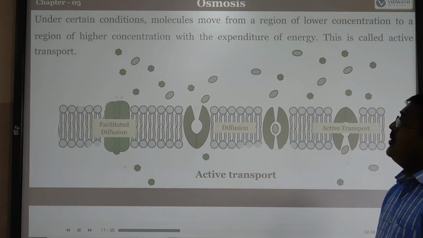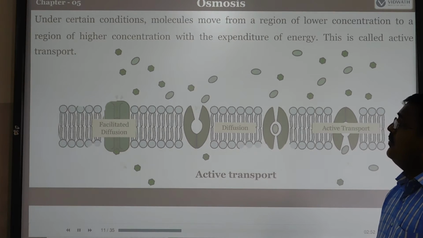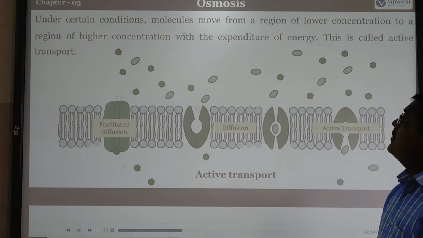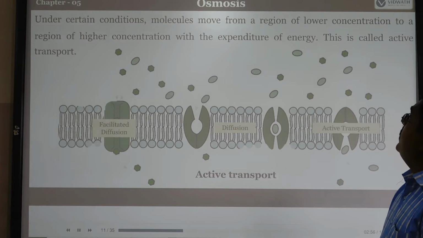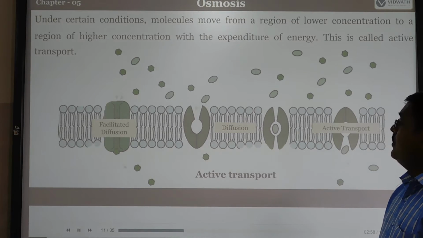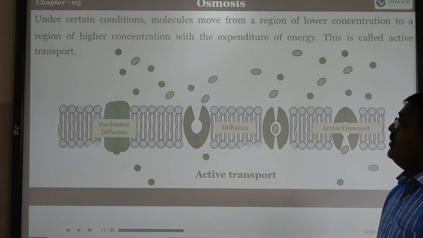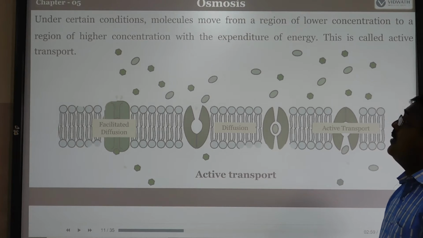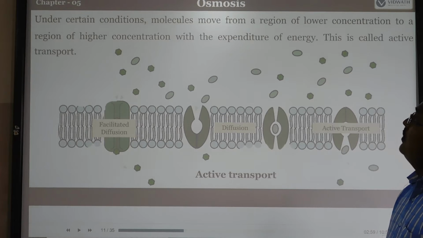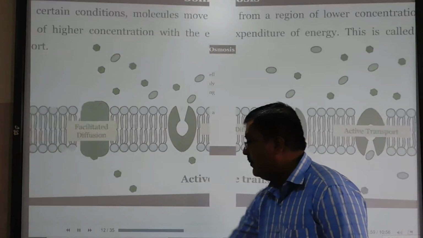Under certain conditions, molecules move from the region of lower concentration to the region of higher concentration with the expenditure of energy. This is called active transport. Active transport is also a kind of transport process, where the molecules move from a region of lower concentration to a region of higher concentration with the expenditure of energy.